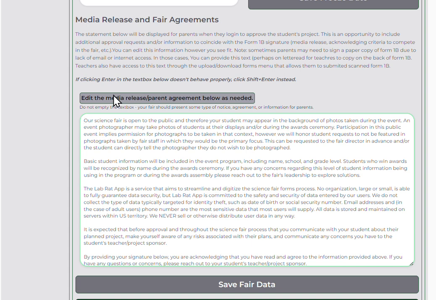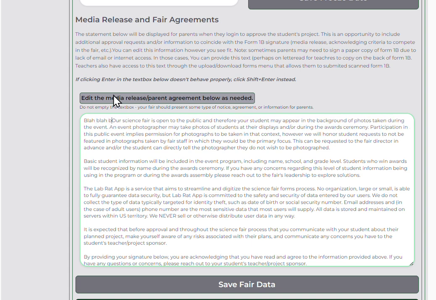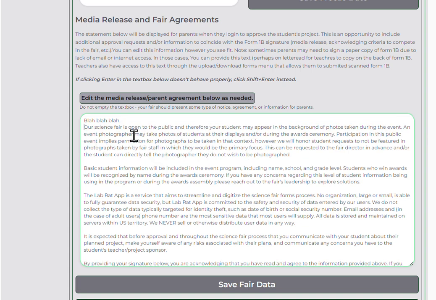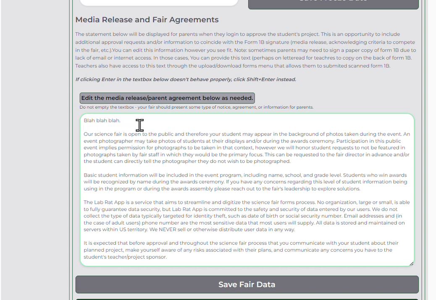You could come in here and add some stuff. And if I hit enter, I just want to point this out: nothing happens. It doesn't do a carriage return. I don't make a new line when I hit enter. So you have to hit shift and enter on this interface in order to do what you would traditionally think would happen when you hit enter. If you forget that, I've got it mentioned somewhere, so you don't get confused there.